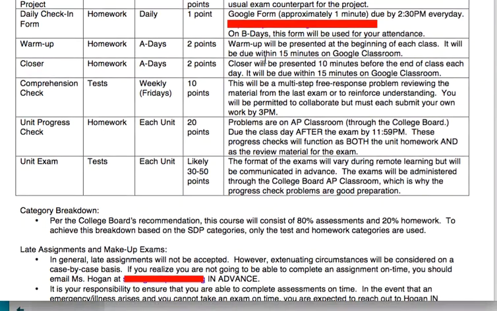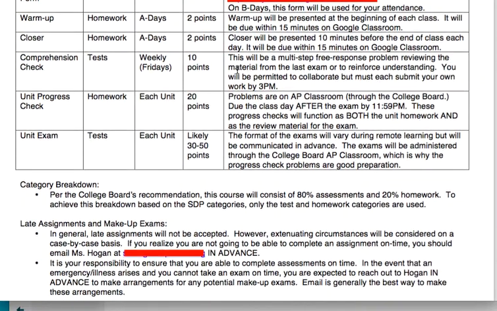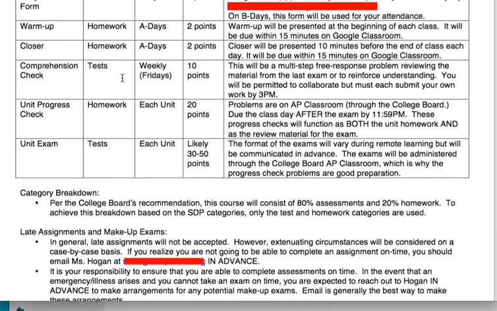We talked about warm-ups and closers. Those are 2 points each. Comprehension checks, that's going to be in the test category, which is pretty important because it's a great way to pull up these difficult unit exam scores.